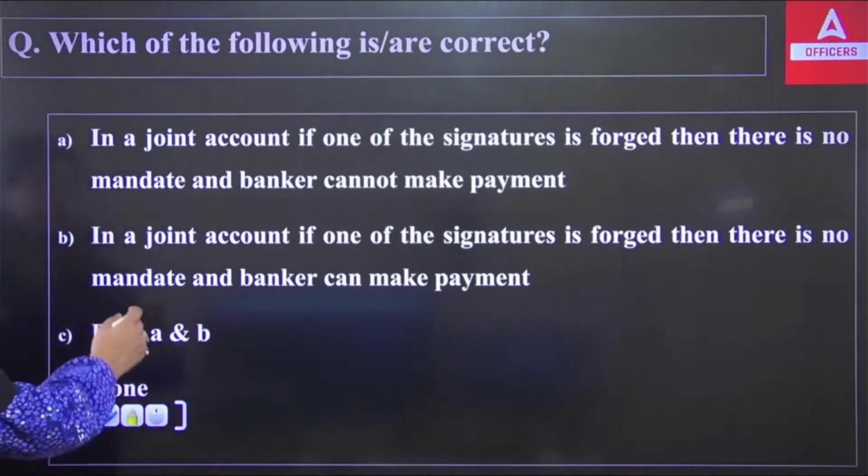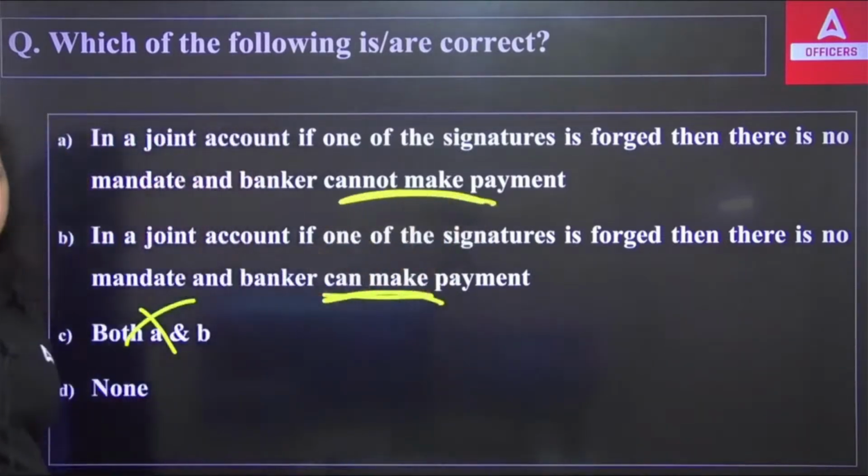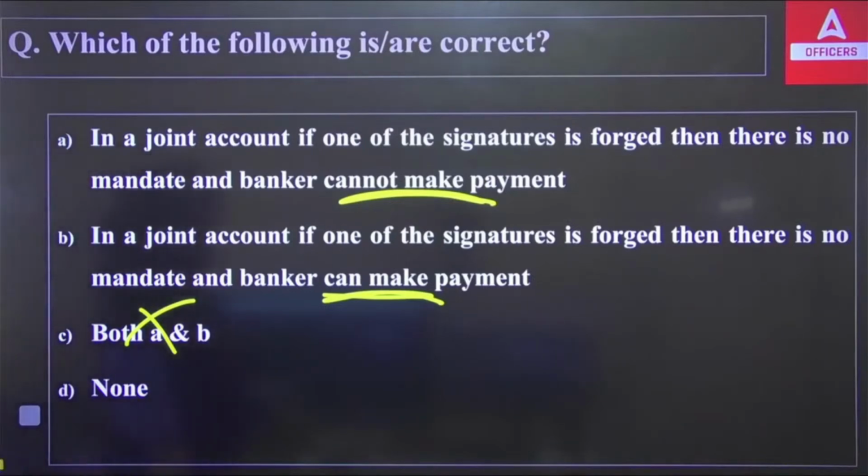So it can't be both. The first is saying the banker can make payment, the second is saying the banker cannot make payment. So it can't be the C option. So which of the following is correct? In case of a joint account, one of the signatures is forged, then there is no mandate, so the banker cannot make payment, or can the banker make payment? What do you think? Which of the following will be correct? A, B or D? It can't be C, right? So you have to find out A, B or D.